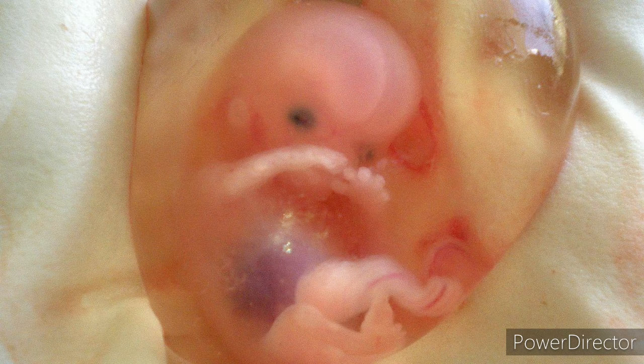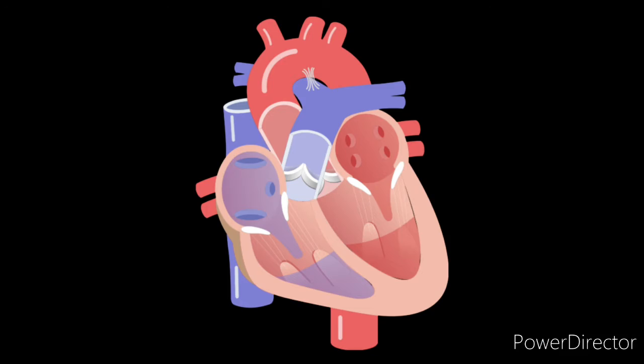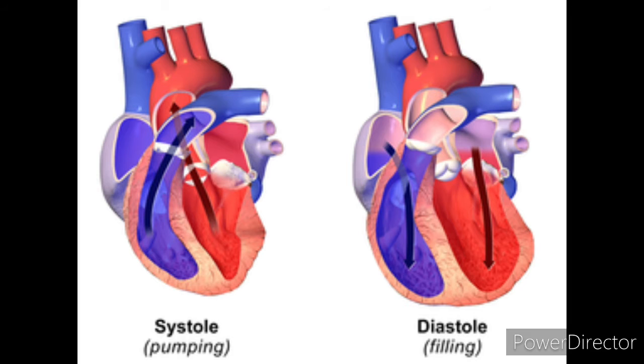What will happen if the heart stops? It results in the death of a person. If the heart stops beating, then it results in the death of a person, right? On the 21st day during embryonic development the heart starts beating, and if it stops beating, then the person will die, right?